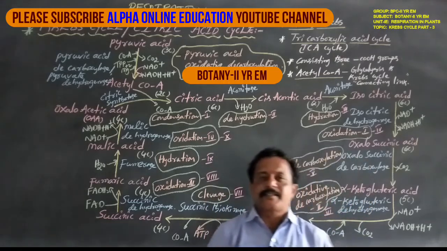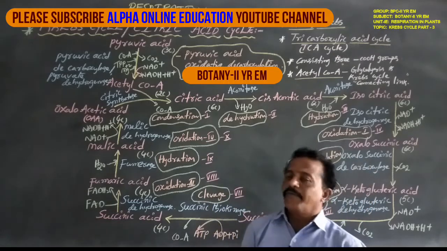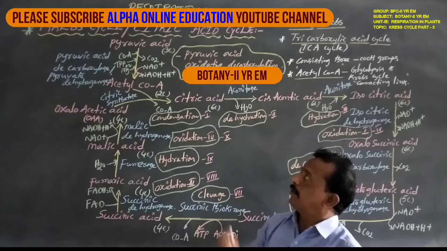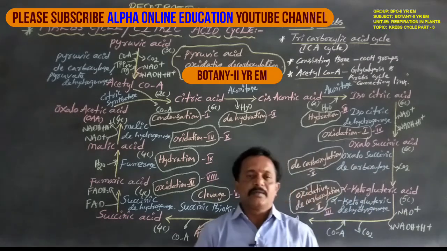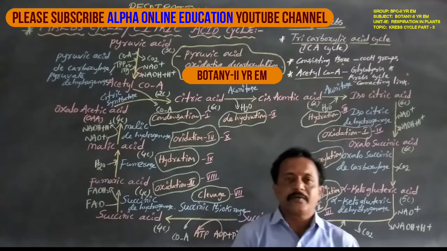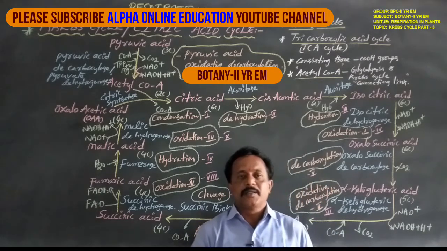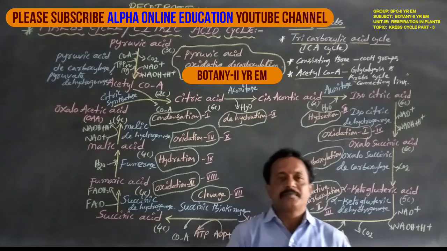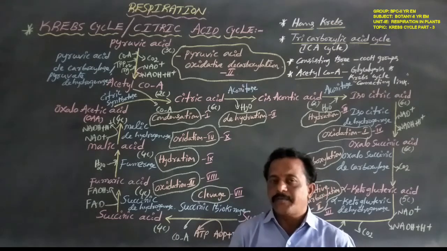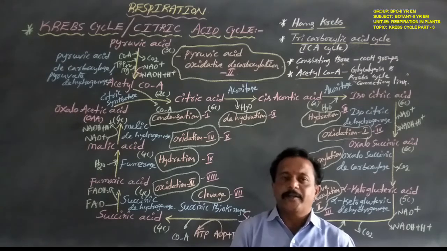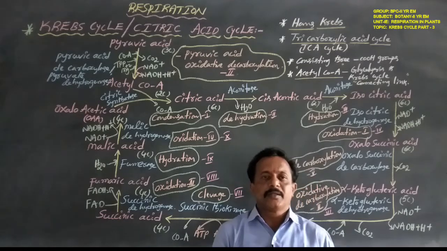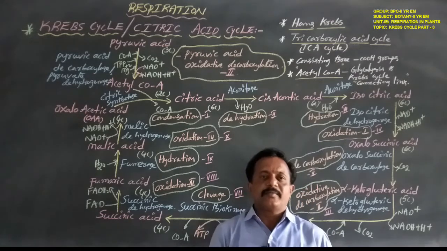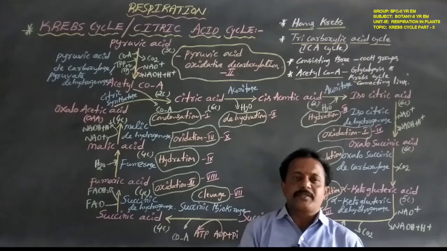Dear students, today we are going to discuss the Krebs cycle, or citric acid cycle. In previous classes, we discussed the types of respiration. Respiration is of two types: first, aerobic respiration, and second, anaerobic respiration. Aerobic respiration takes place in 4 steps.